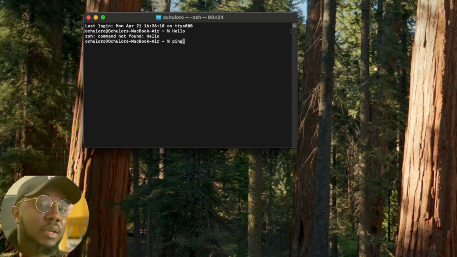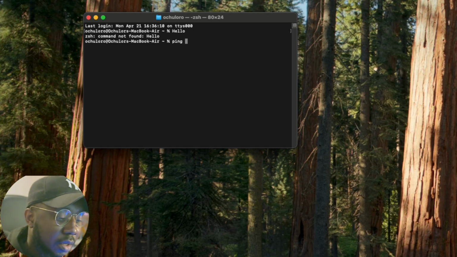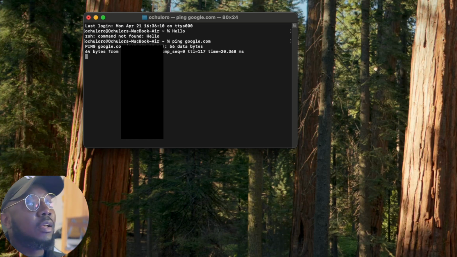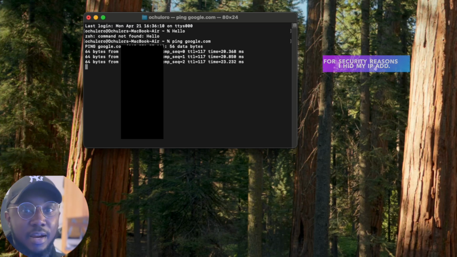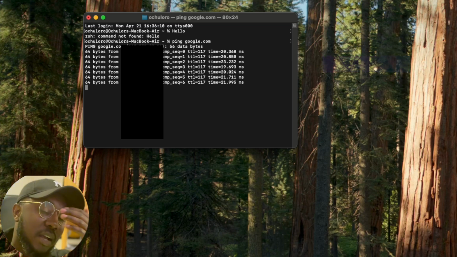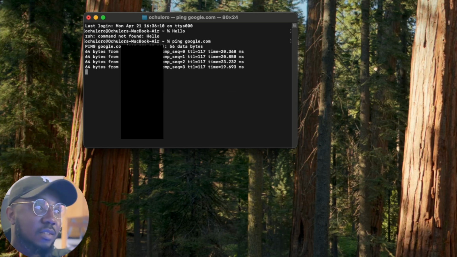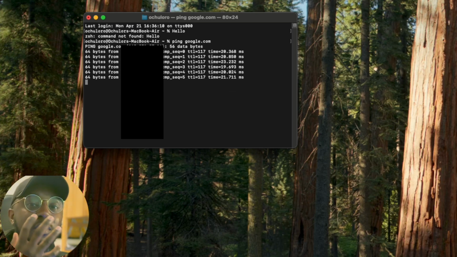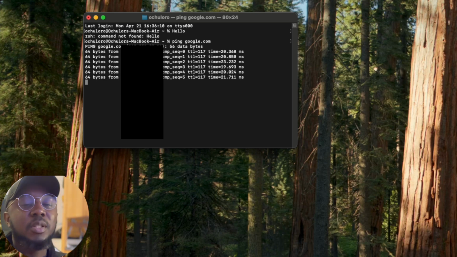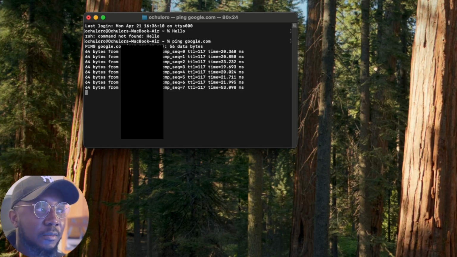So let's say we want to ping Google or Facebook or whatever website you think about. We can do ping google.com and we click enter and voila. Right now we're interacting with the computer. We're saying something to it and it's saying something back to us. Right now it's sending a message to Google and the Google servers are responding back. This is one way in which we can communicate with our computer.